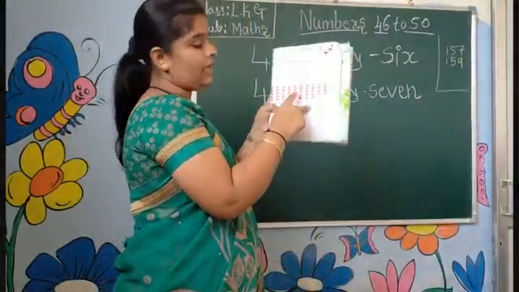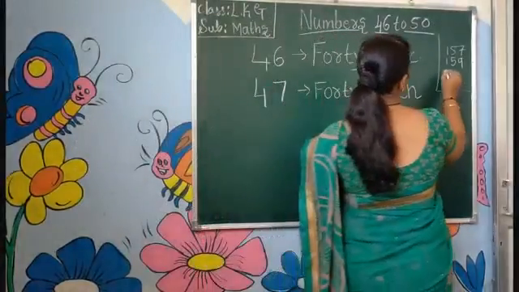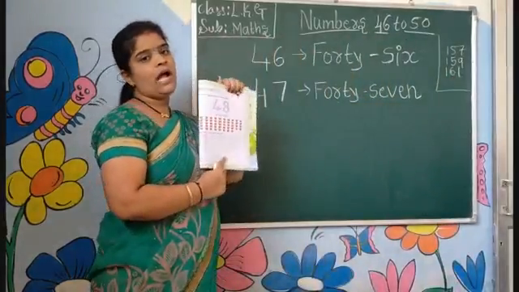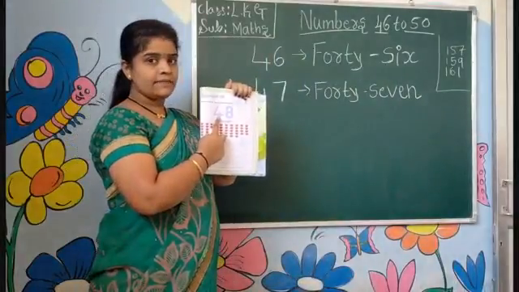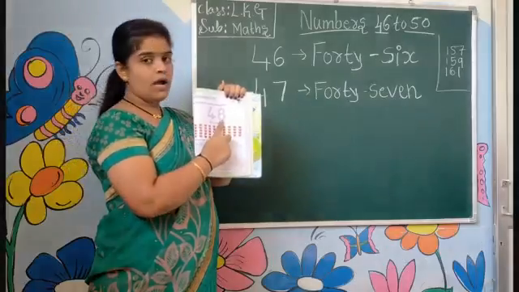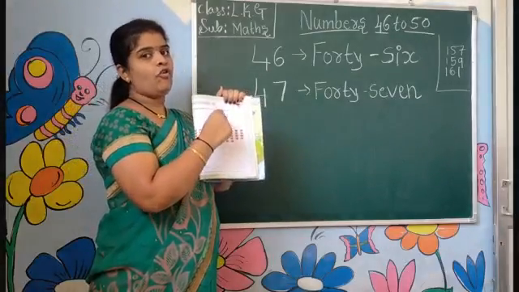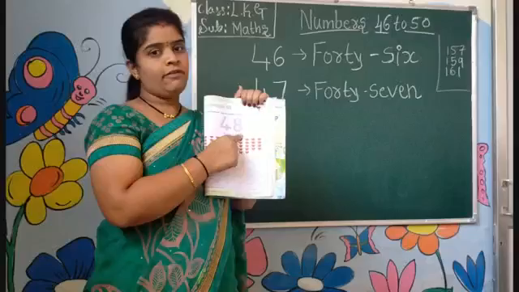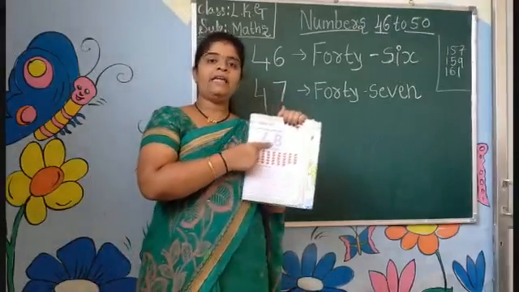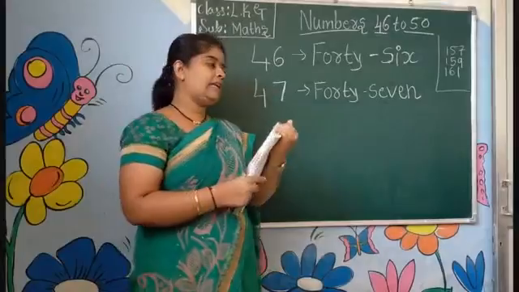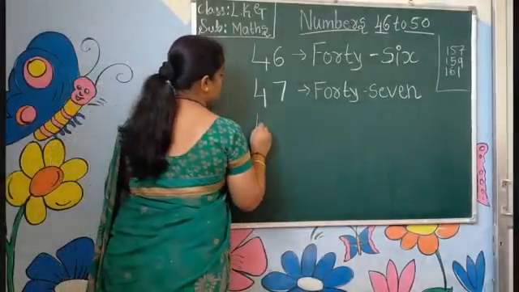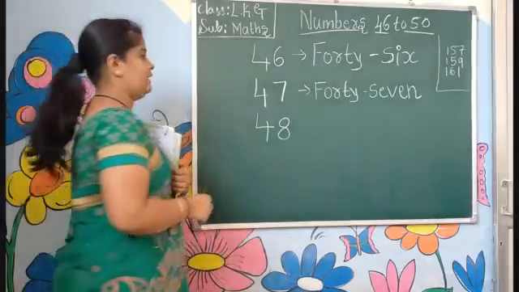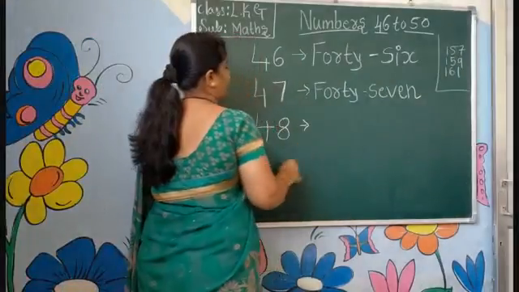Here, which number is this, children? Tell me, on page number 161. What number is this one? 4. This one? 8. 4, 8, 48. Okay. Which number do we get here? 4, 8, 48. Then we have to write like this. 4, 8, 48. Then the number name of 48.